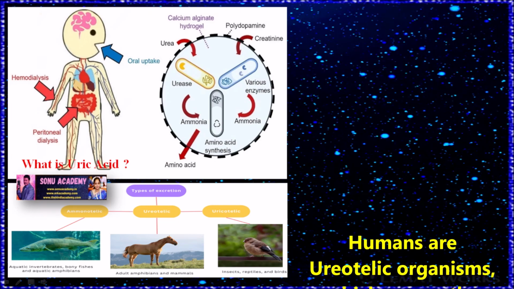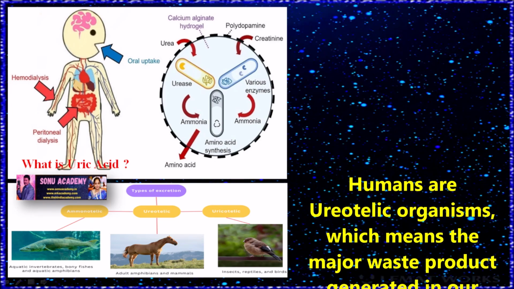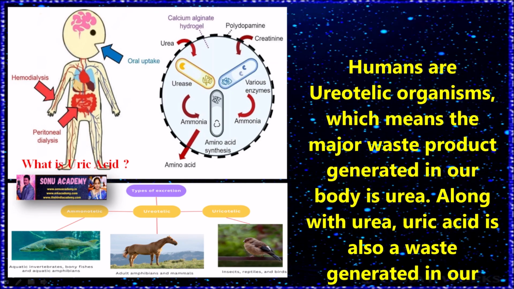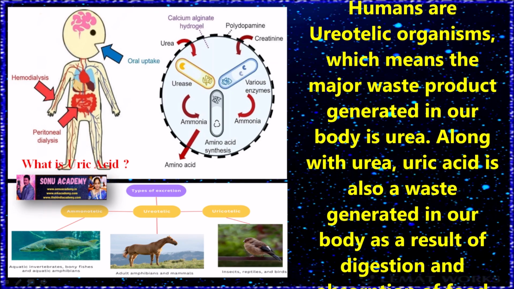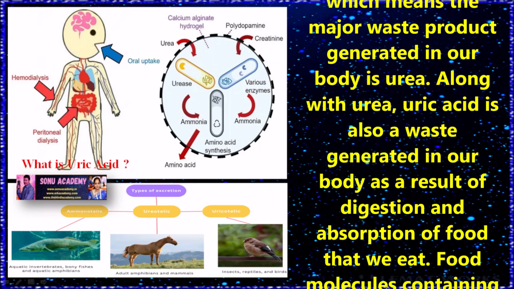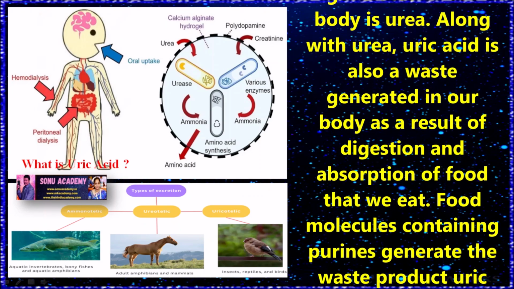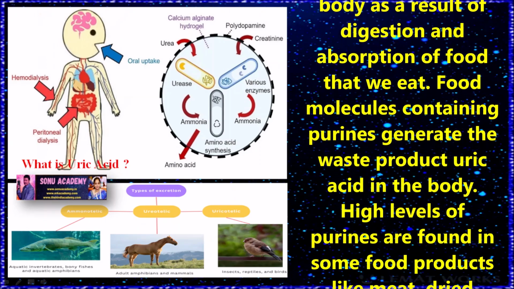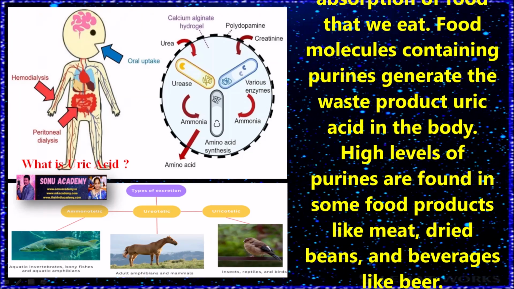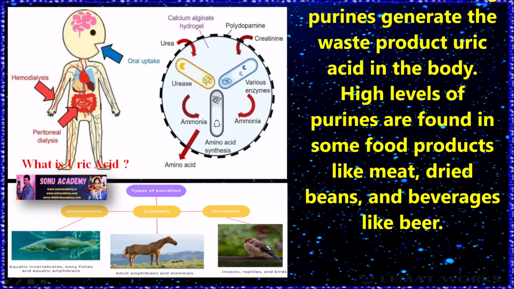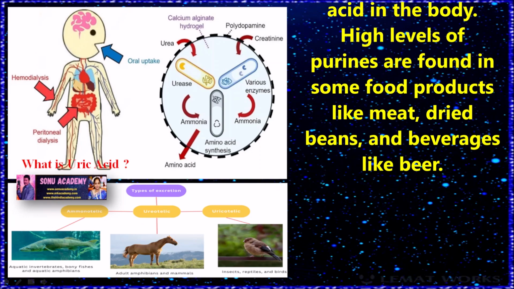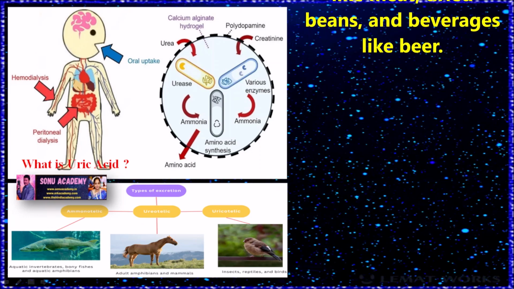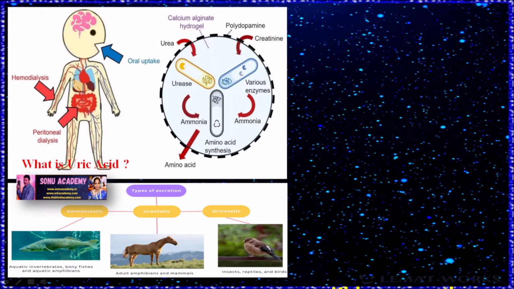Children, now let us discuss what uric acid is. Humans are ureotelic, which means the major waste product in our body is urea. Along with urea, uric acid is also a waste generated in our body as a result of digestion and absorption of the food that we eat. Food molecules containing purines generate the waste product uric acid in the body. High levels of purines are found in some food products like meat, dried beans, and beverages like beer.